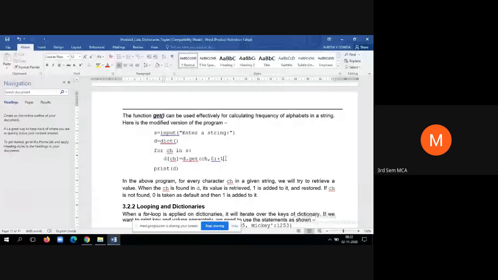Then, understood this program? There will be one question in the exam based on this concept: frequency of occurrence of alphabets in a given string.